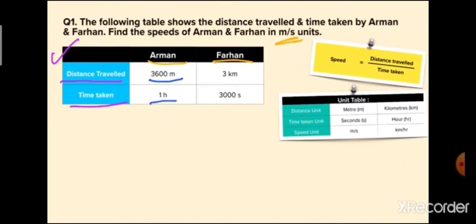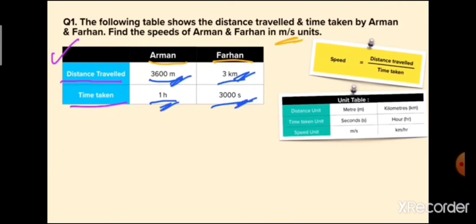In this question it is shown that they are going to travel a distance, and there is a time for Arman and Farhan. So both distance and time are given, but you need to calculate the speed of Arman and Farhan, and the unit should be meter per second. So just have a look at the table.